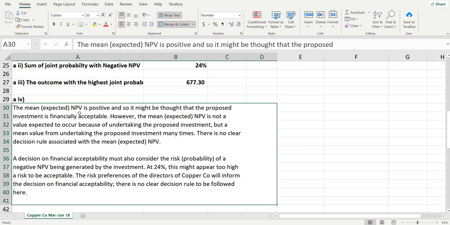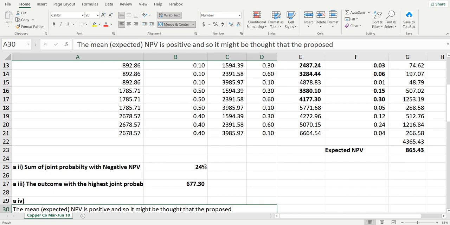The mean expected NPV is positive, and so it might be thought that the proposed investment is financially acceptable. However, the mean expected NPV is not a value expected to occur because of undertaking the proposed investment, but a mean value from undertaking a proposed investment many times. There is no clear decision rule associated with the mean expected NPV. A decision of financial acceptability must also consider the risk, the probability of a negative NPV being generated by the investment at 24%, which is the sum of joint probabilities.